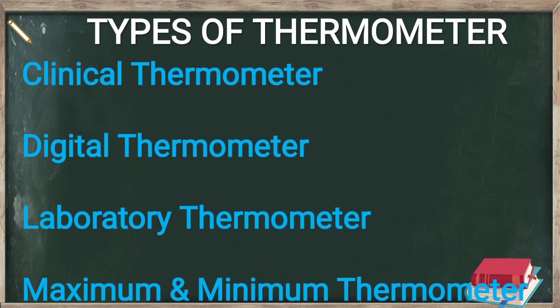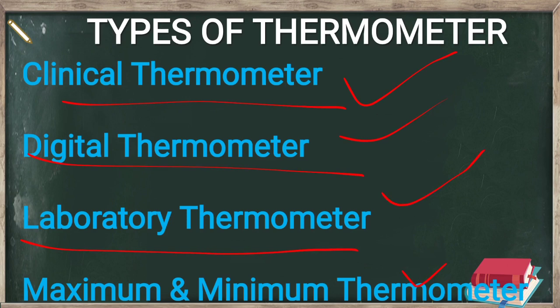Clinical thermometer, digital thermometer, and maximum and minimum thermometer. These are the types of thermometer. You have to see all the thermometers are used differently at different places. Clinical thermometer is used in clinics to measure the body temperature of patients. Digital we use at home because it's more convenient to use. Laboratory thermometers are used in labs, and maximum minimum thermometer is also used by the people to measure the day and night temperature.